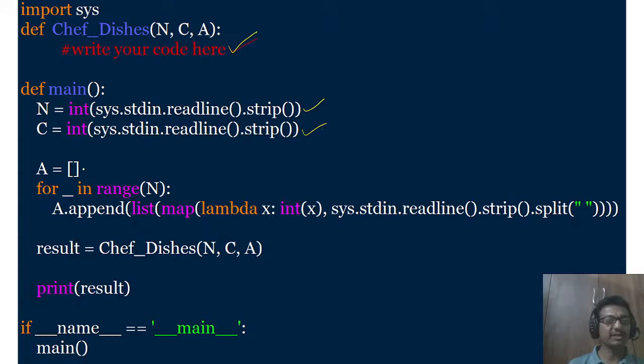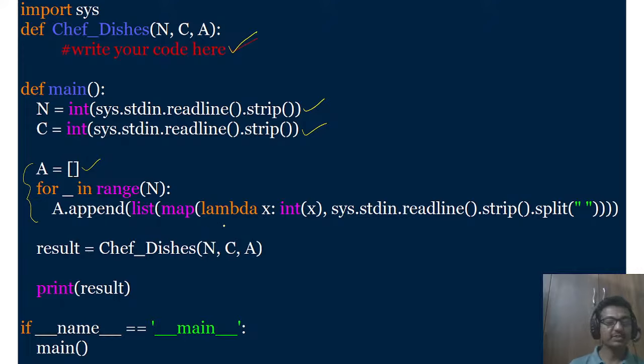Then he defined a list a here, then he is adding the attributes of the chefs. So this is pre-written code, no need to do anything with this.